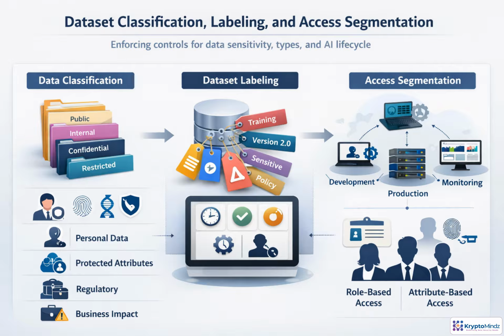Access is then segmented by environment, so development, experimentation, training, validation, production, and monitoring do not all share the same permissions. Role-based and attribute-based controls ensure people can view, modify, export, label, or approve datasets only when appropriate.